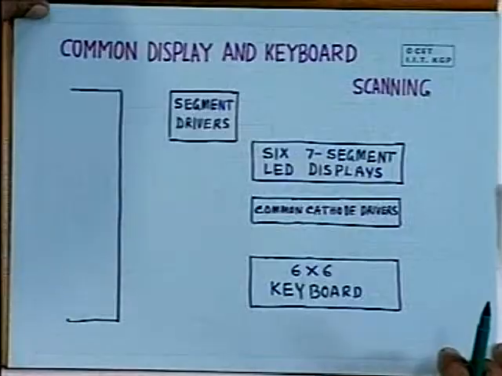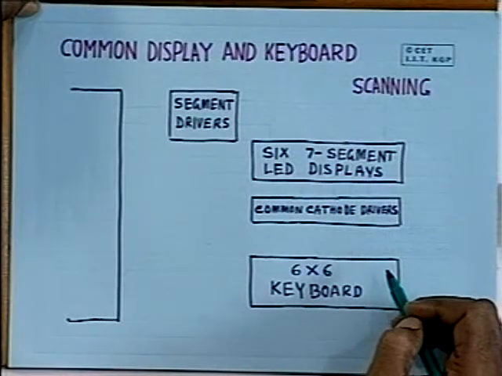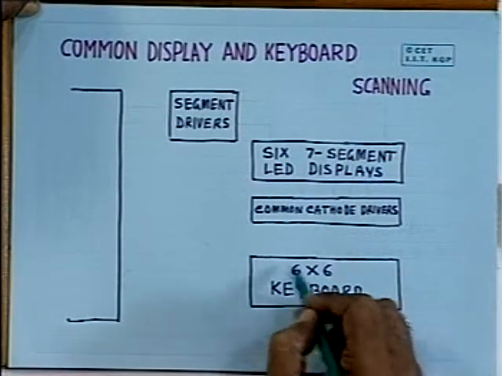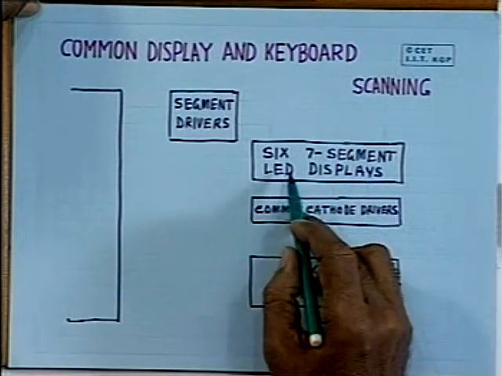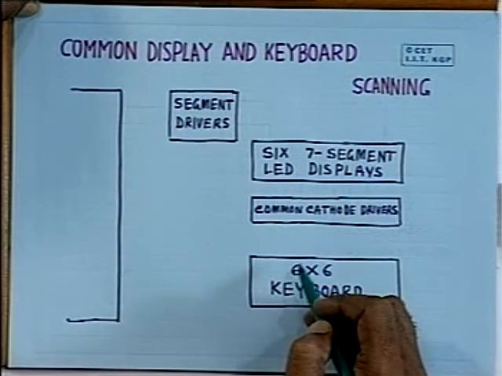With the help of LEDs you will display the information, the microprocessor will display the response, and with the help of the keyboard the input can be taken. That can be done by interfacing together the displays, as well as a 6 by 6 keyboard and 6 7 segment LED displays. Let us see how it can be done.